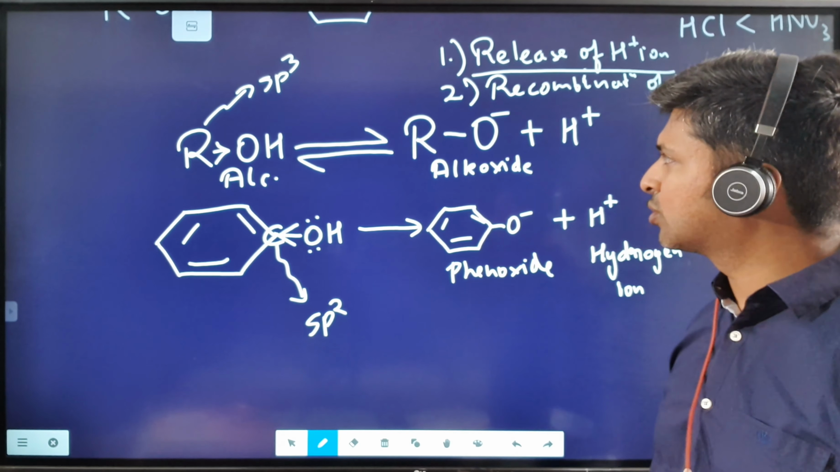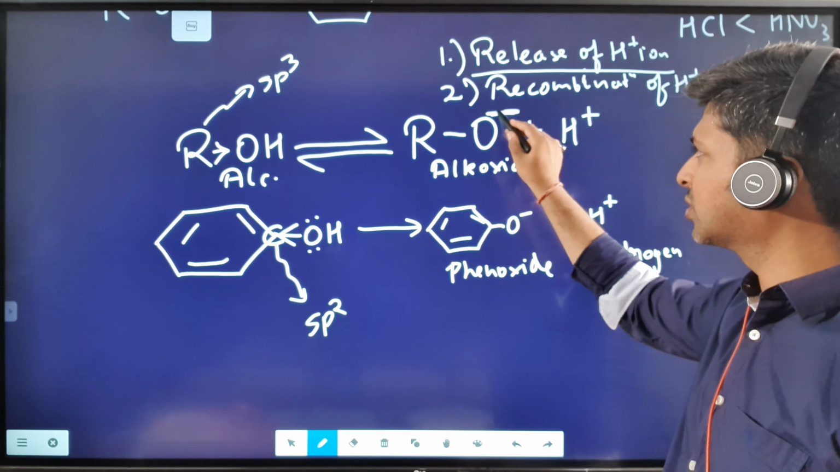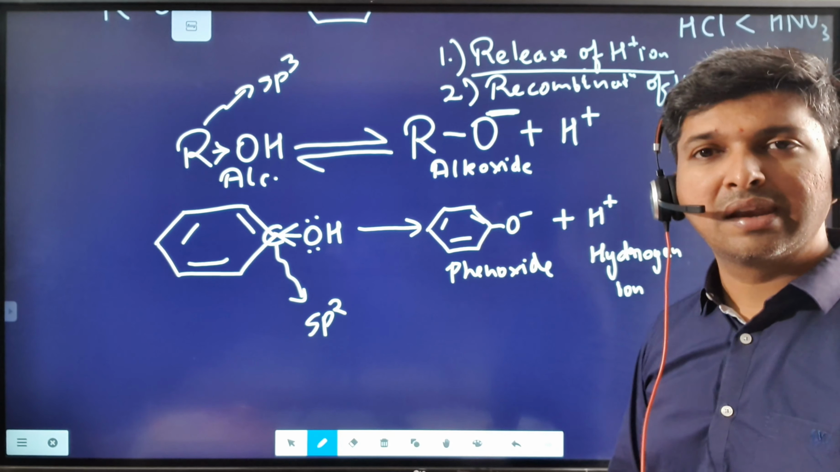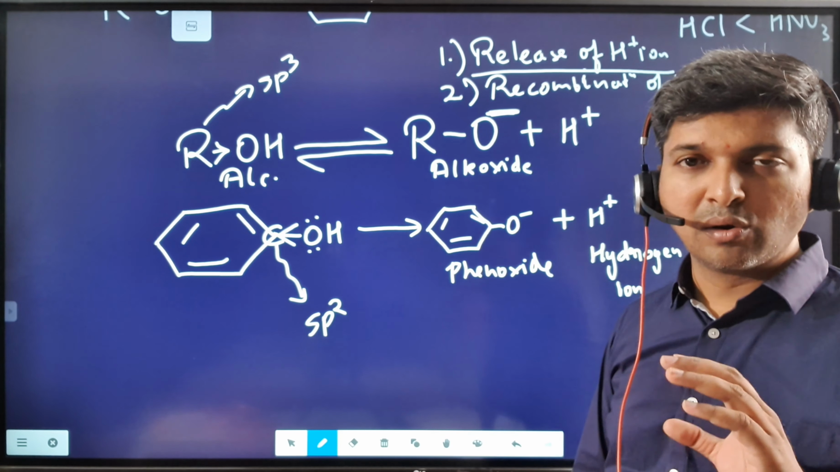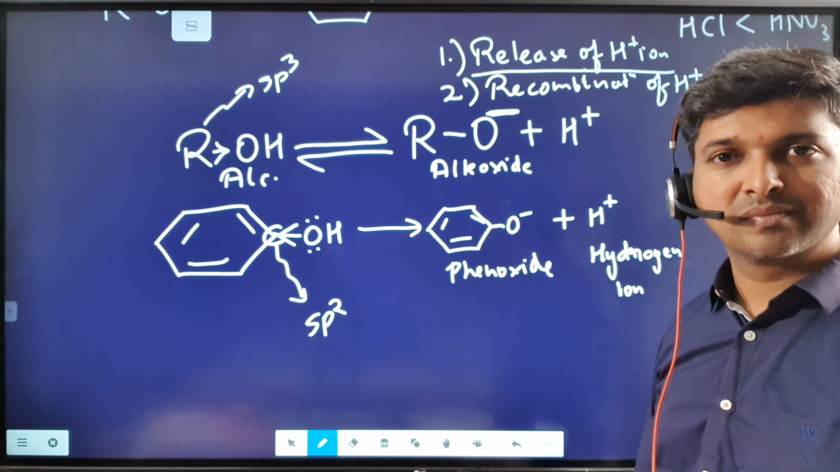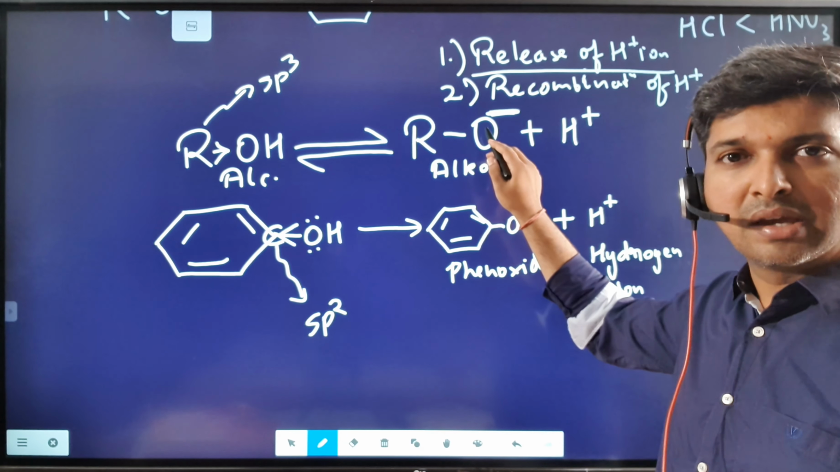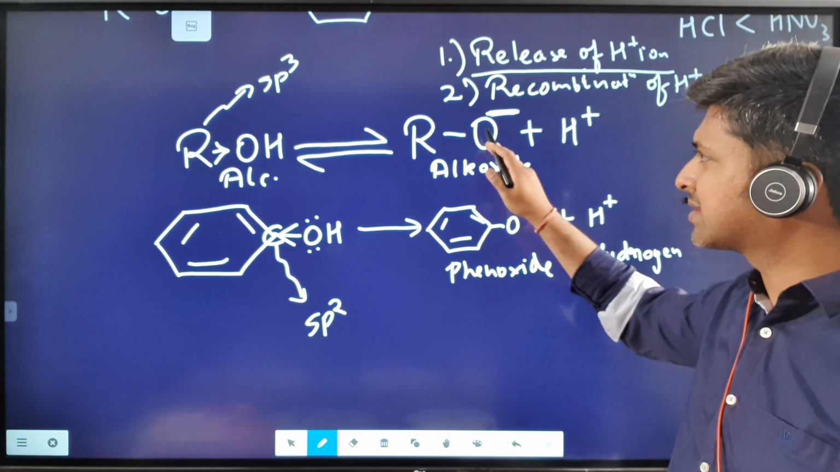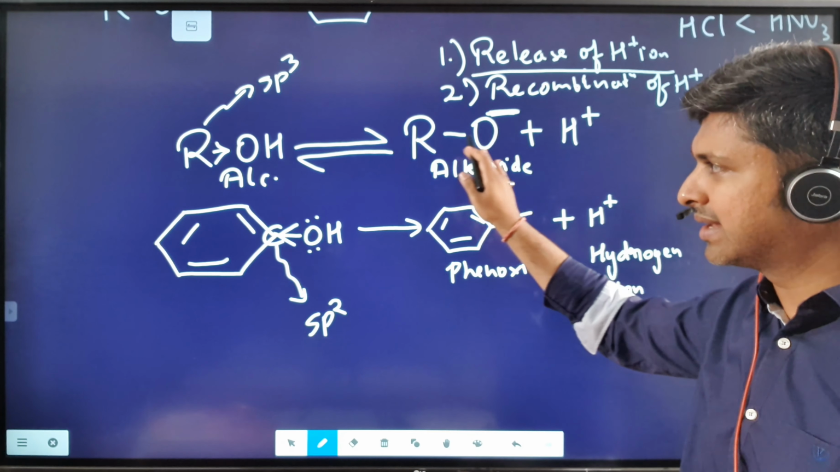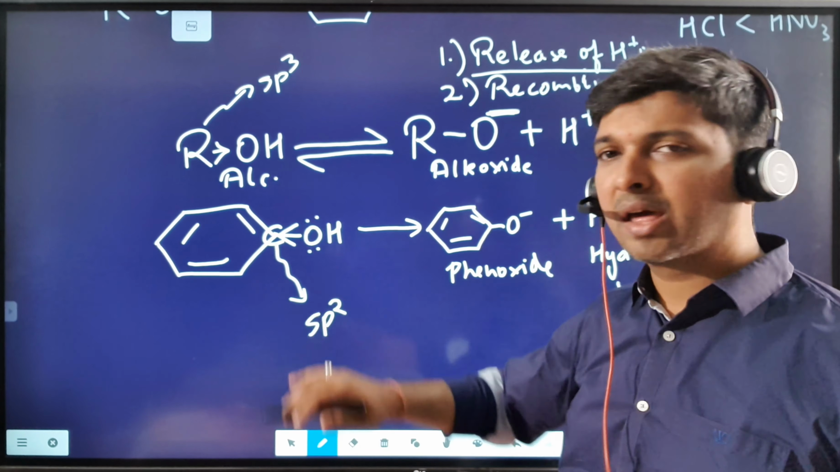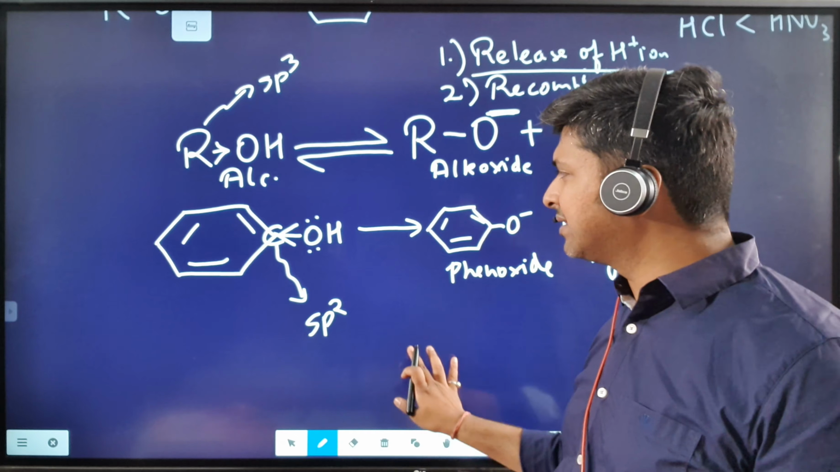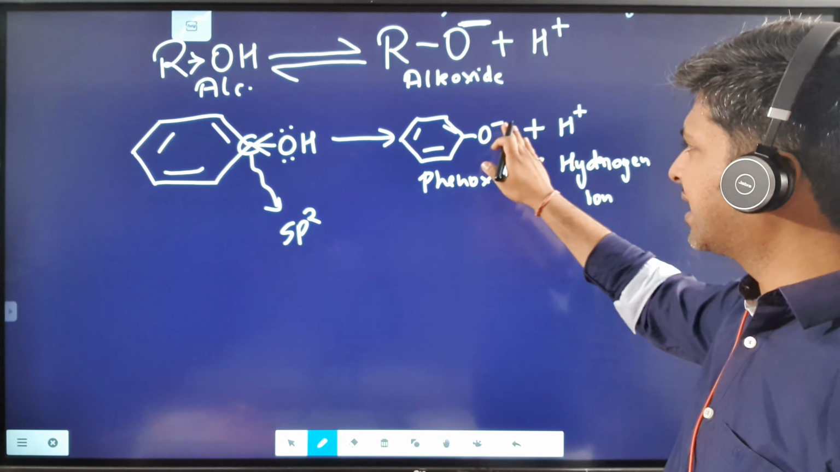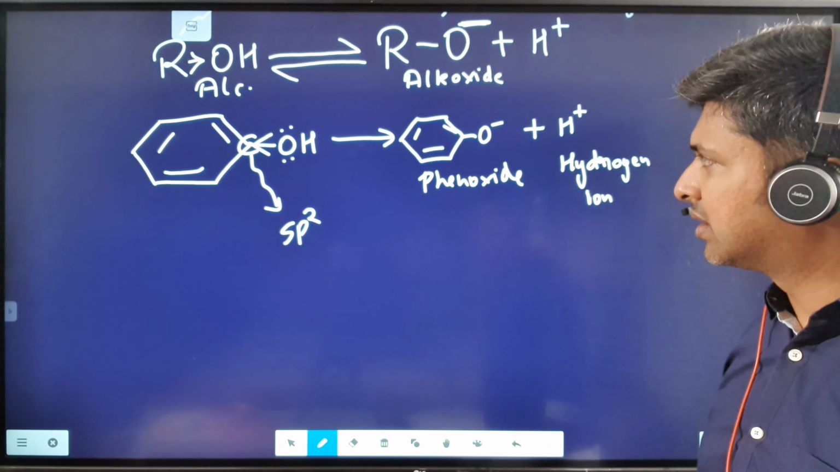Why do they have a tendency to recombine with the H plus ion? If you focus on the alkoxide, this alkoxide is having a negative charge resident or localized on the oxygen. So if the negative charge is always here, it is but obvious that the H plus ion sometime or the other will recombine with O minus and give you what? Alcohol. That's why the broken arrow is being shown over here. But in phenoxide, this H plus ion will not combine easily with the O minus.